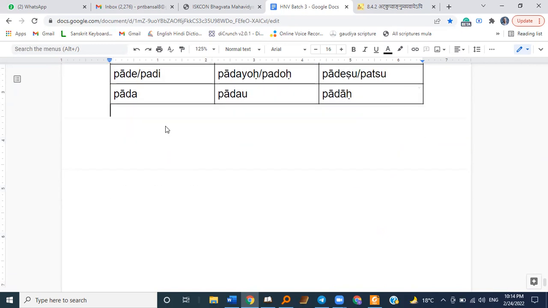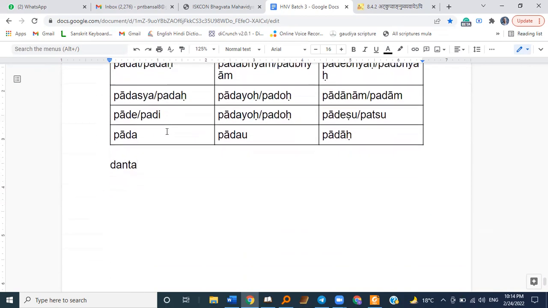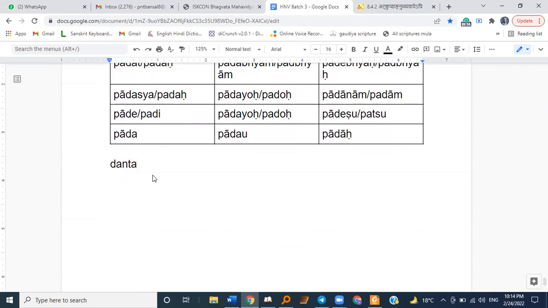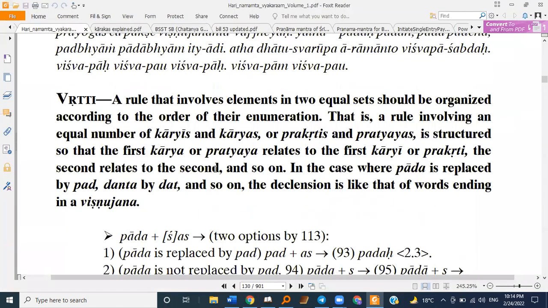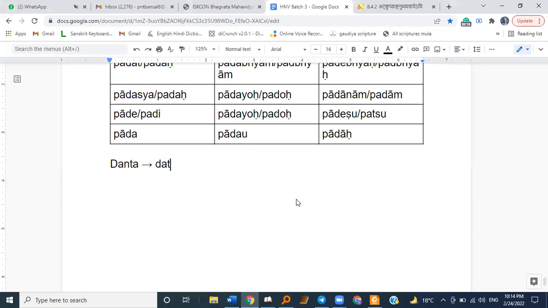So please decline Danta Shabda. One time it will go like Krishna Shabda. And I just want you to do it when we replace Danta with Dat. Yes, Dat. So it is replaced by Dat. Please decline this when it is replaced by Dat.